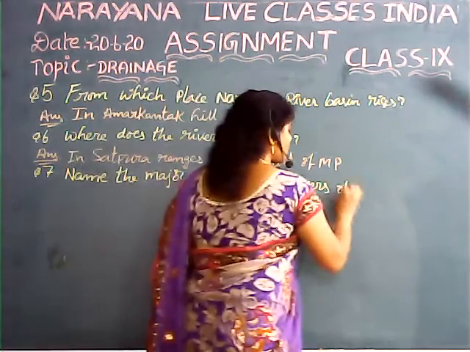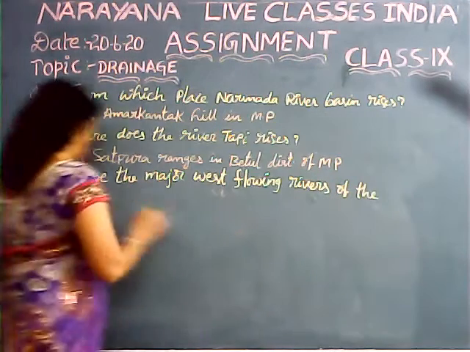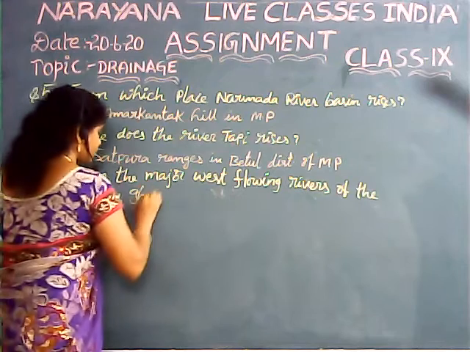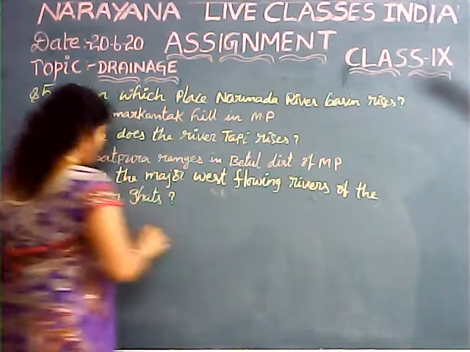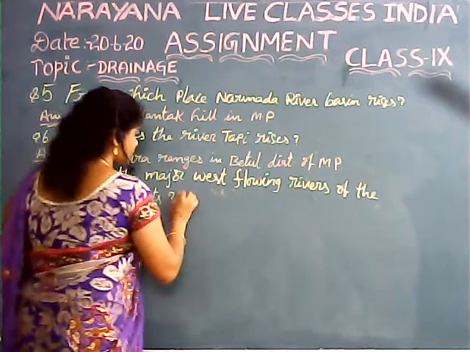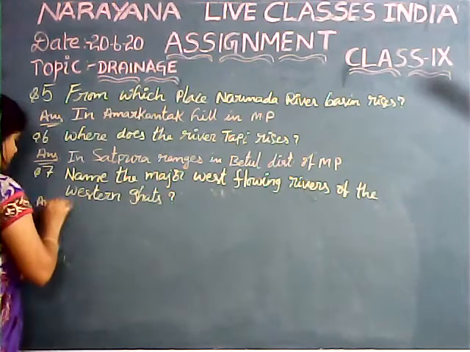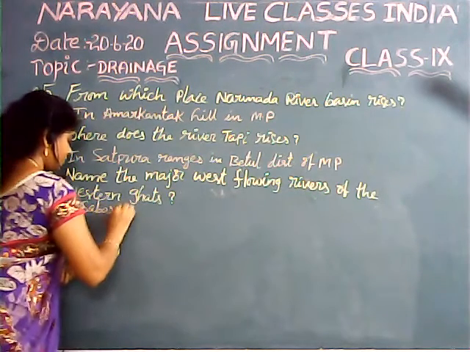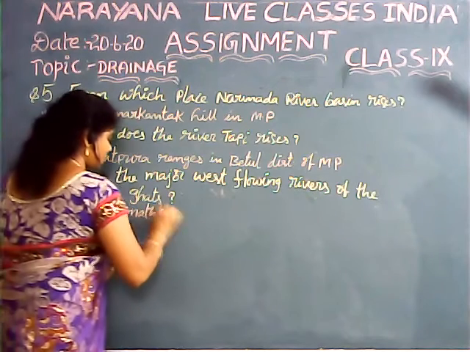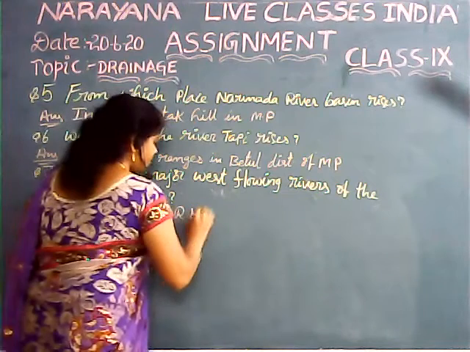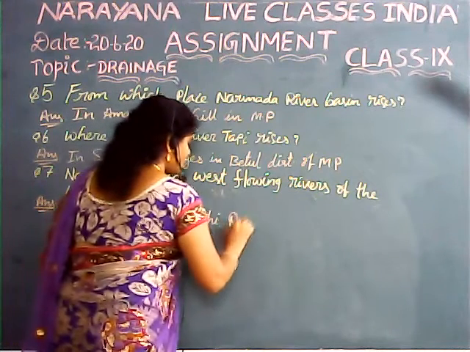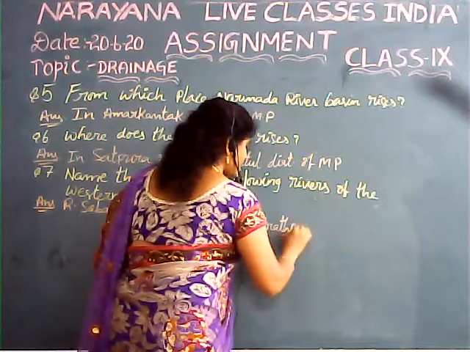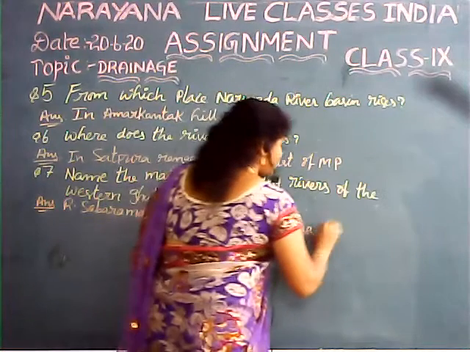The answer: River Sabarmati, River Mahi, River Bharatpuzha, and River Periyar.